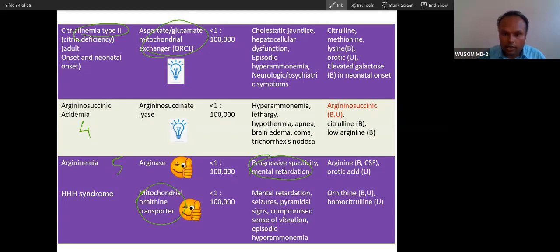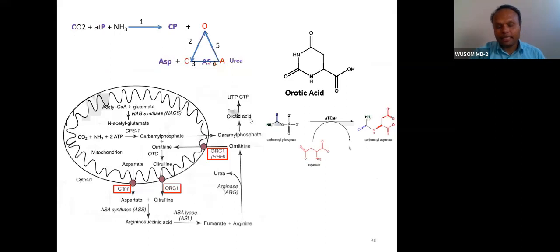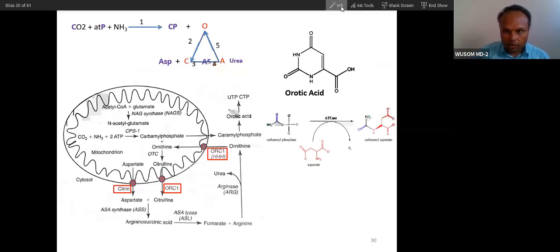So you can see here progressive spasticity and mental retardation. These are the presentations you will see here, which do not match the other 4 types of deficiency. And these 2 are because of deficiency of the transporter. So we have 5 enzymes of the urea cycle, and that is why we have 5 urea cycle defects.